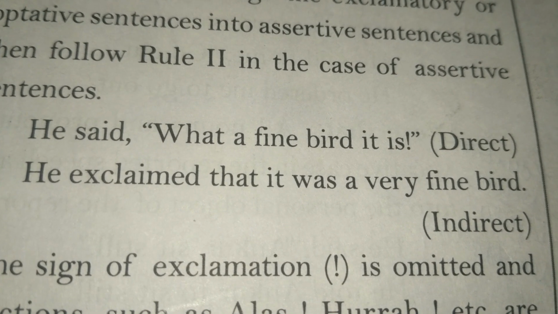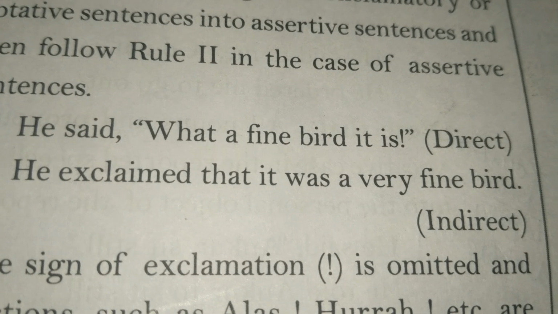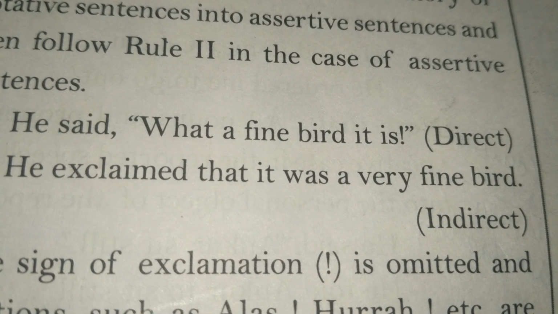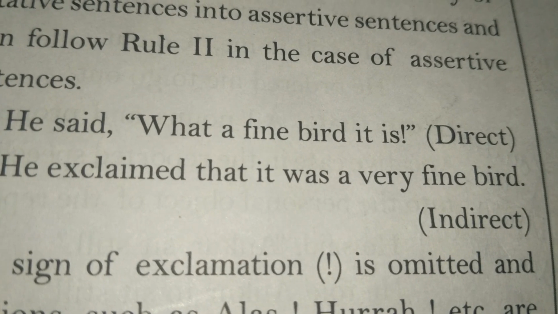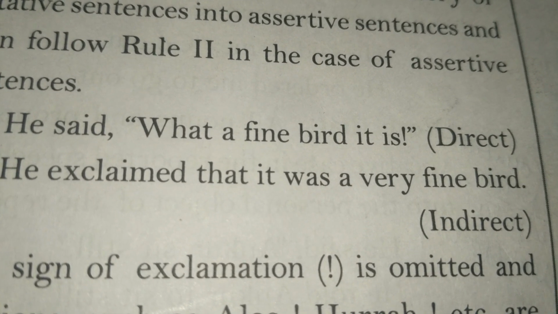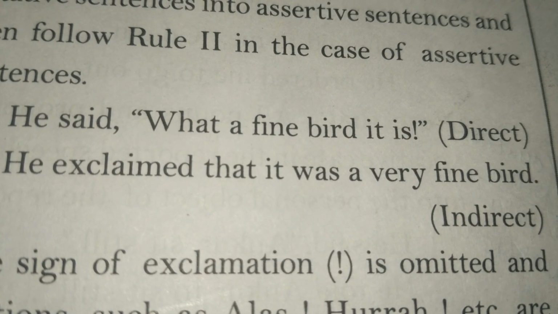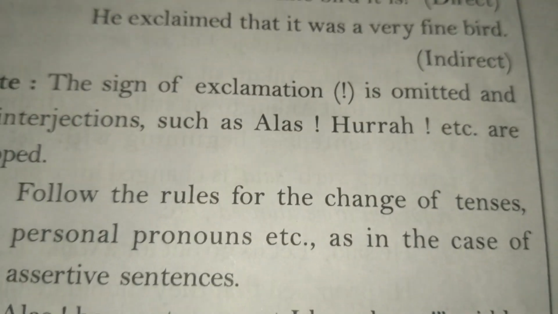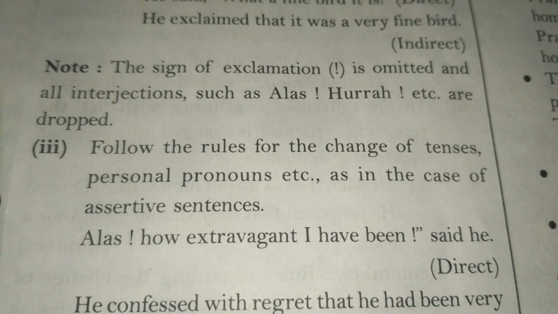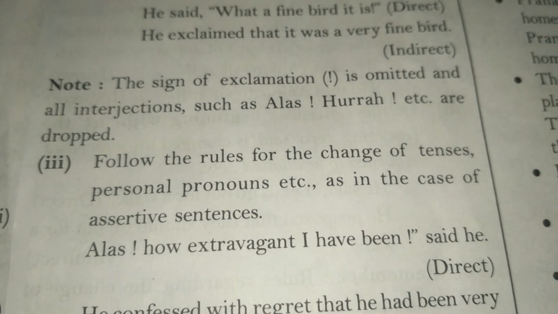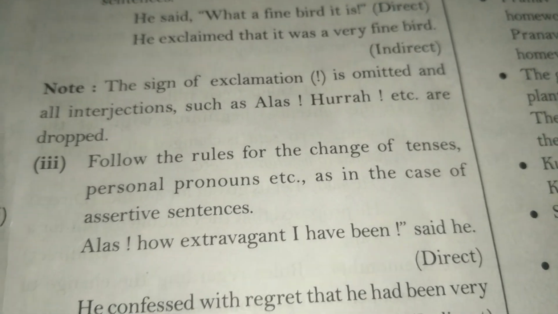What a fine bird it is means very special bird it is. So we can use it was a very fine bird. We can show that exclamation with the use of the word very. The sign of exclamation is omitted and all interjections such as alas, hooray, etc. are dropped.